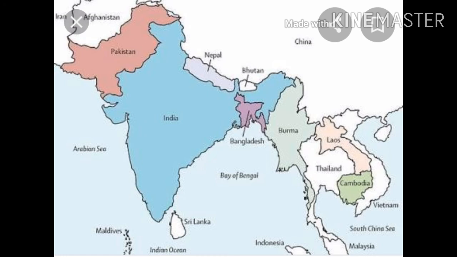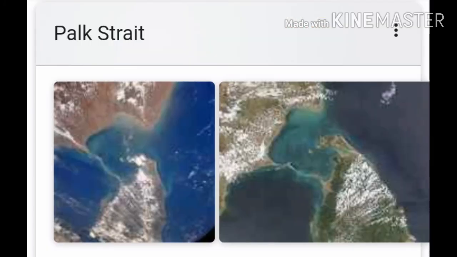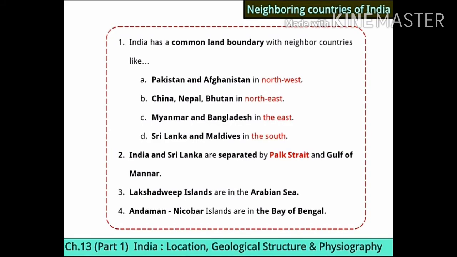Now the next point, India and Sri Lanka are separated by Palk Strait and Gulf of Mannar. See now, by two ways, our India and Sri Lanka are separated. Which two places? Palk Strait and Gulf of Mannar. These also you have to remember, it can be asked in 1 mark. Then see, Lakshadweep Islands are in the Arabian Sea and Andaman Nicobar Islands are in the Bay of Bengal. So these all are our neighboring countries.